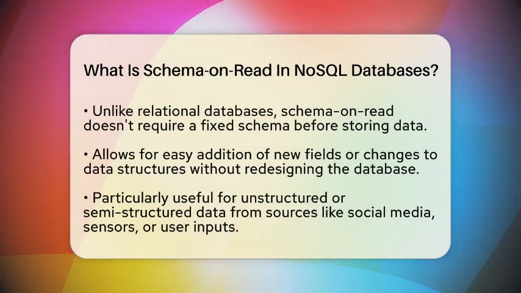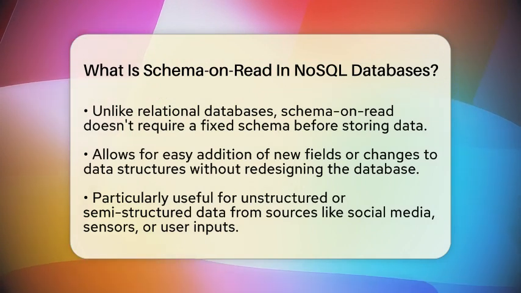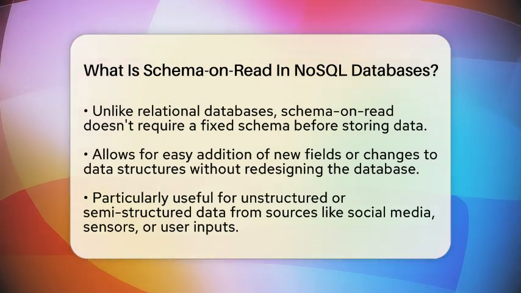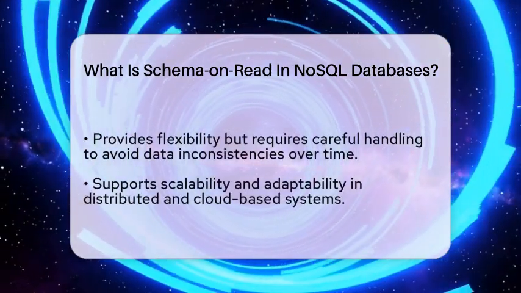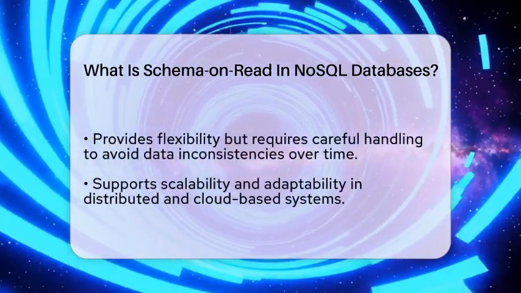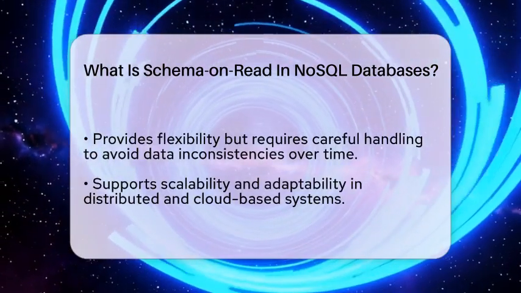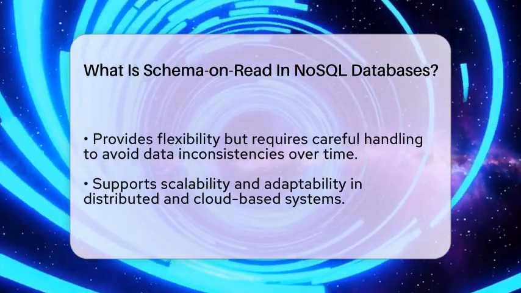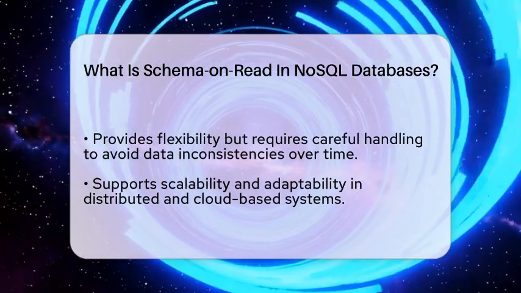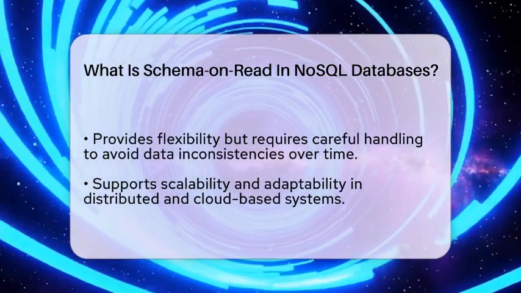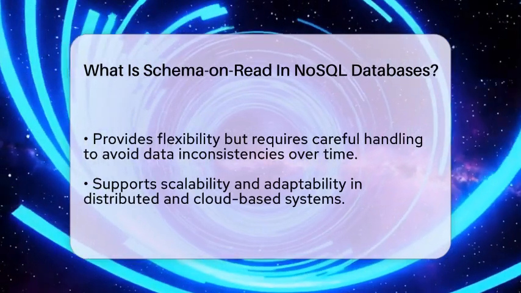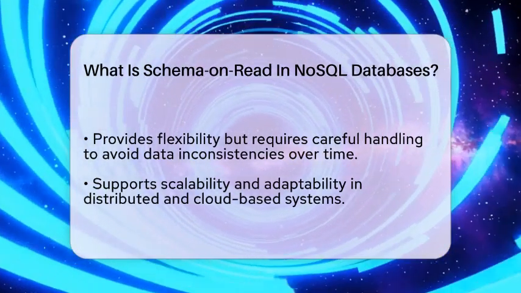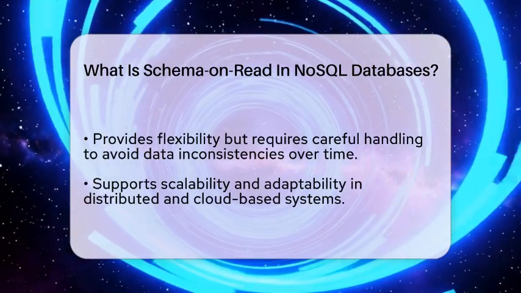This flexibility makes it easier to develop quickly and handle changing data types. It's especially useful for unstructured or semi-structured data, which is common in modern applications and APIs. For instance, if you're collecting data from multiple sources like social media, sensors, or user inputs, the data can vary a lot. Schema-on-Read allows you to store all this data without worrying about strict rules. When you want to analyze or display it, your application interprets the structure at that time.